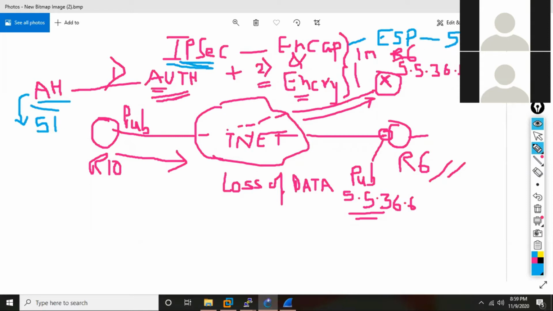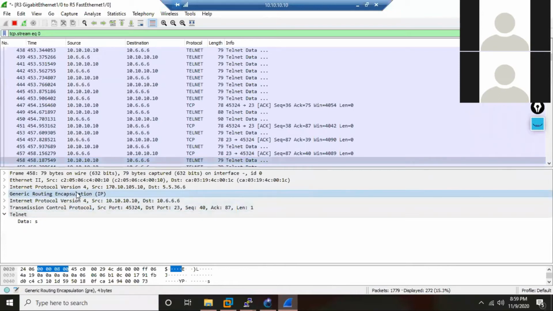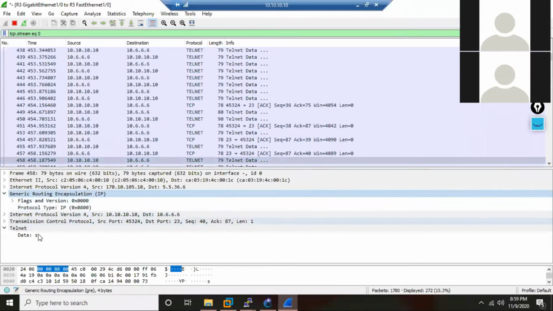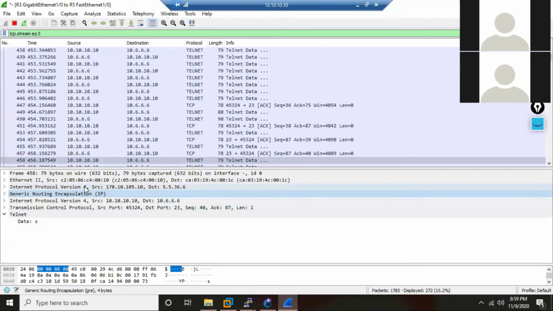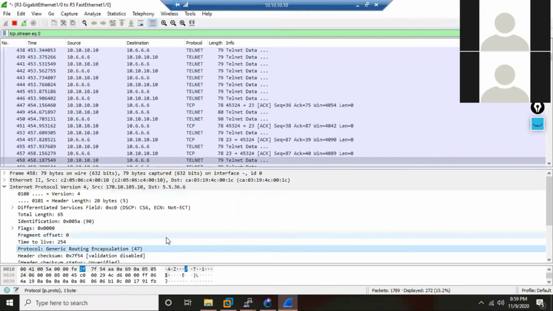Like GRE is 47. In the sniffer I showed you, see GRE protocol number. Where will I see the GRE protocol number now? You can't see the GRE protocol number inside GRE. You have to see inside the IP header. Inside the IP header, there is a protocol field called as what? Protocol. Here, see GRE protocol number. So if you capture an ESP packet, you will see here 50. If you capture an AH packet, you will see 51. So IP protocol number.